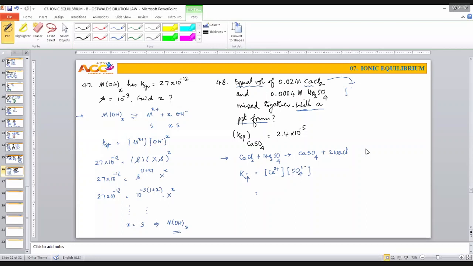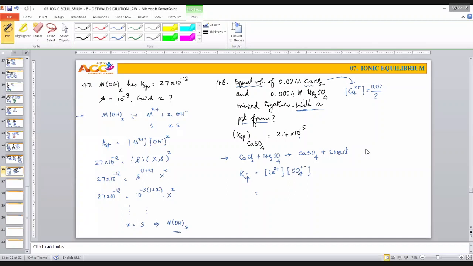This is the big mistake which we do normally, either because of overconfidence or because of hurriness. But sir, directly 0.02 molar is given. Come on, go and substitute. No, it is 0.02 upon 2. Concentration becomes half of the original value.